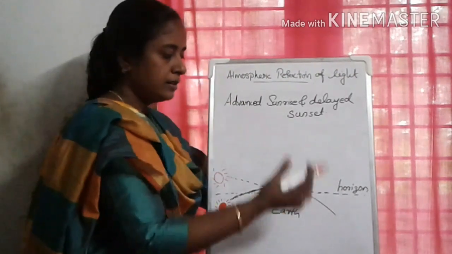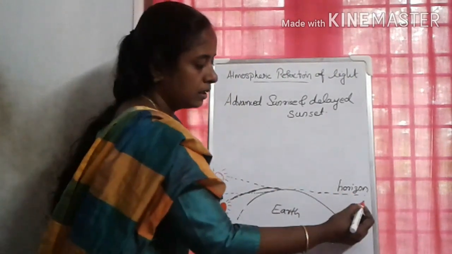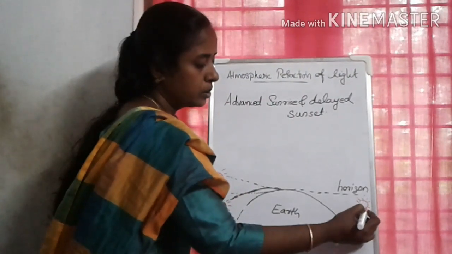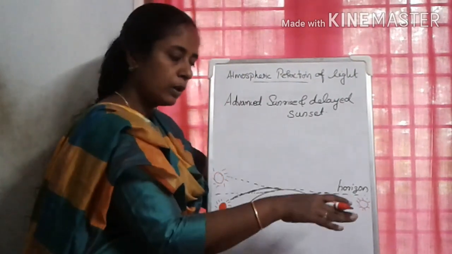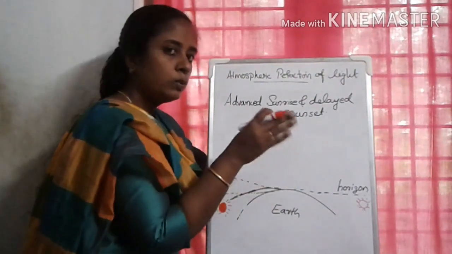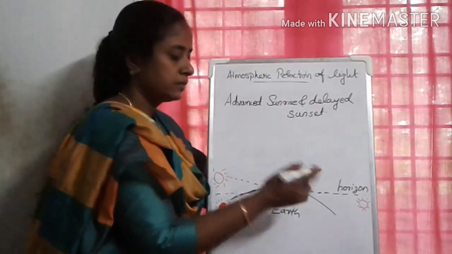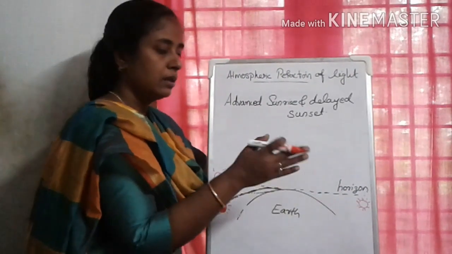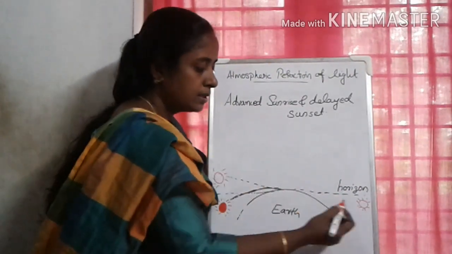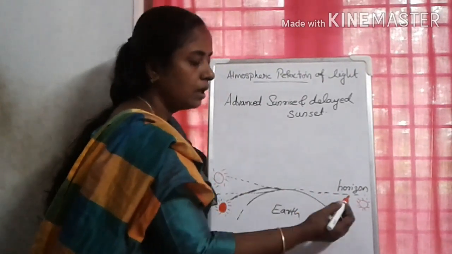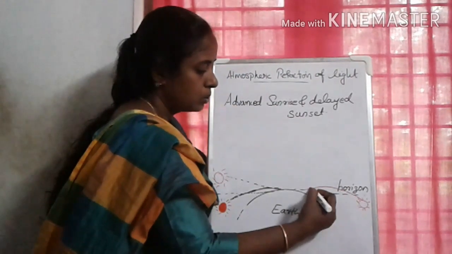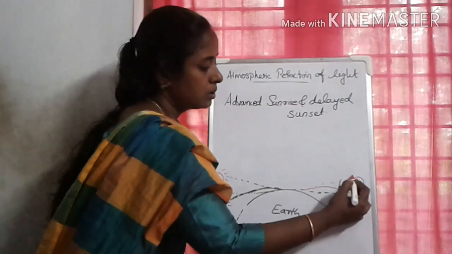Then sunset. During sunset, the sun will be below the horizon. The sun has gone below the horizon, but for 2 more minutes we can see the sun. That means after the sunset, for 2 more minutes we can view the sun. The same reason, atmospheric refraction of light. The light ray will bend, so it appears to be seen here.